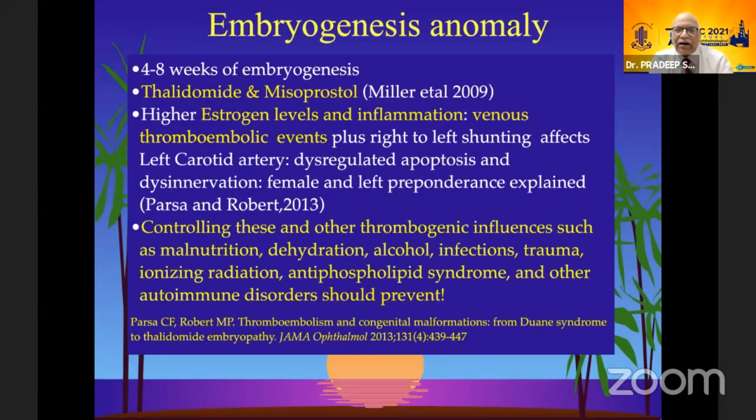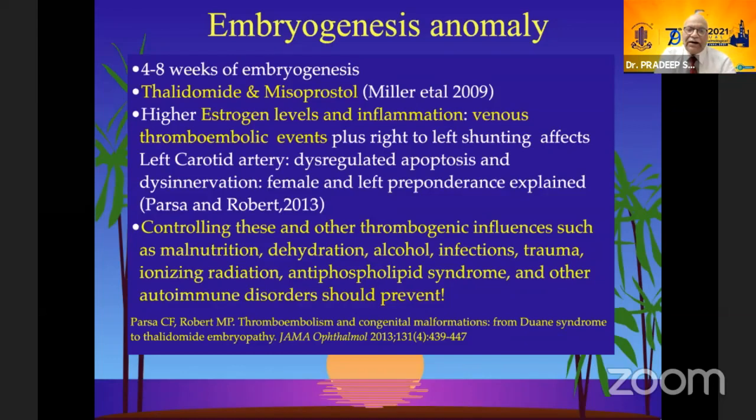The culprits, one of them are thalidomide and misoprostol, which has been described by Marilyn Miller's work, and higher estrogen level and inflammation or venous thromboembolic events, plus the right to left shunting affects the left carotid artery more commonly. And this is the reason why we are seeing more in the females and the left preponderance appears to be there.